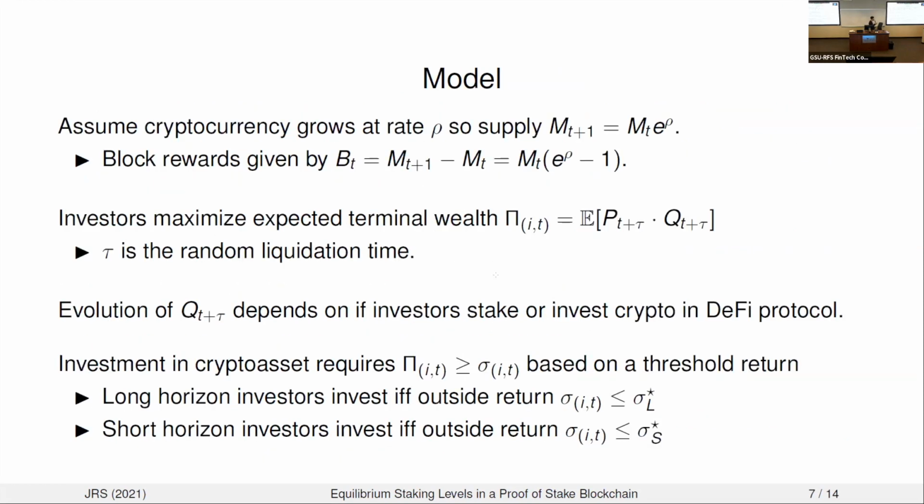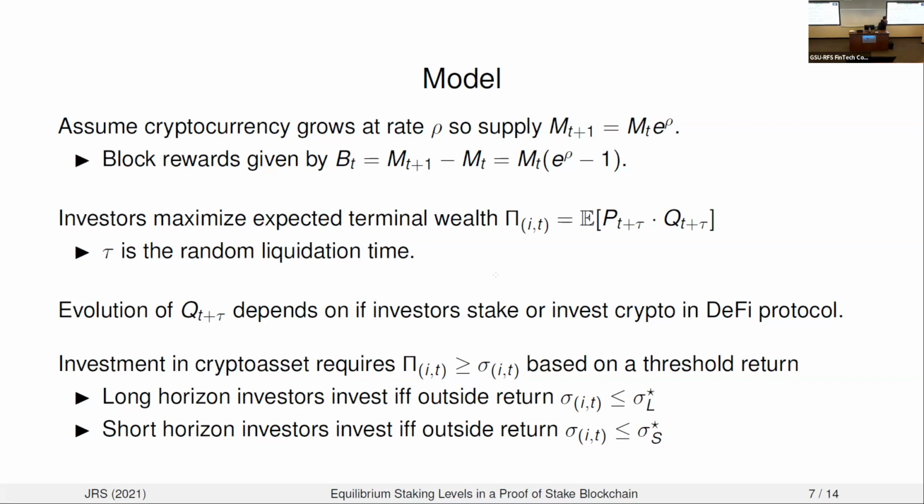Okay, so here's a snapshot of the model, some of the core features. We have a cryptocurrency that grows at a fixed rate rho. Rho here is going to be synonymous with our block rewards. Any excess cryptocurrency growth in each period constitutes the block reward. That's going to be shared amongst the agents that compete in the proof of stake competition.